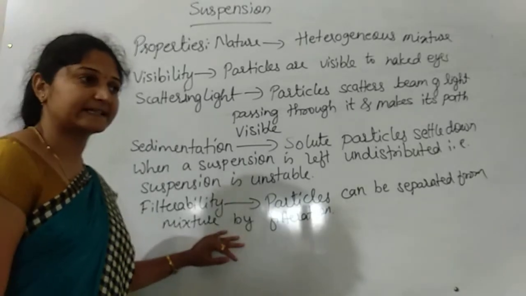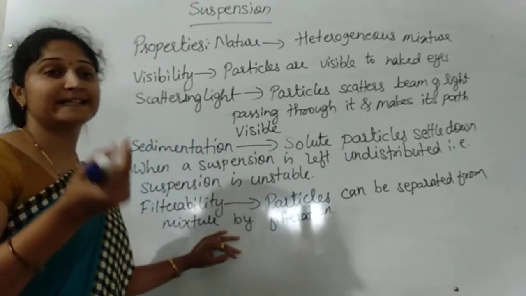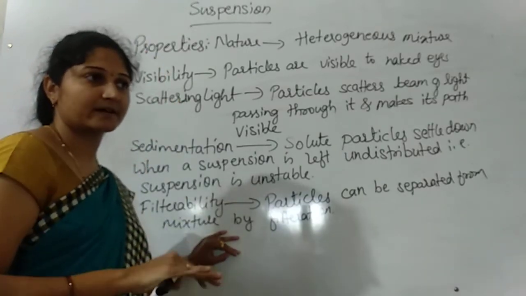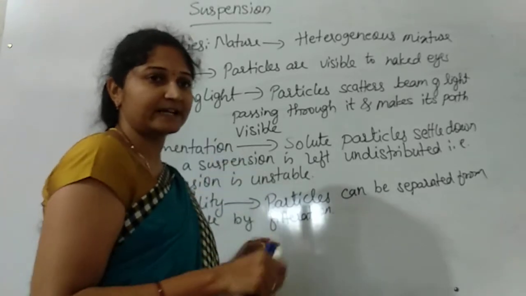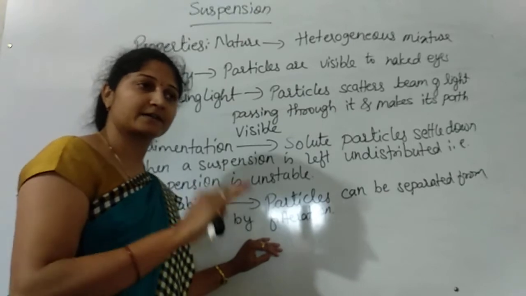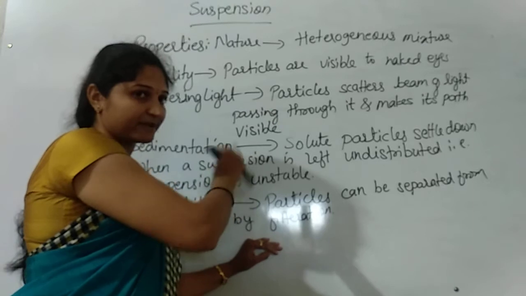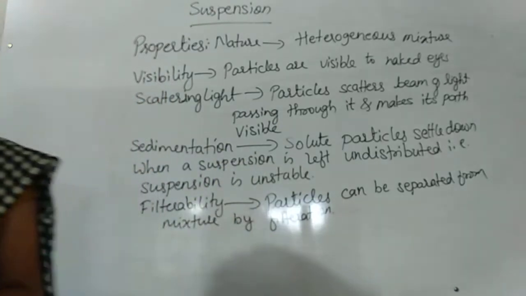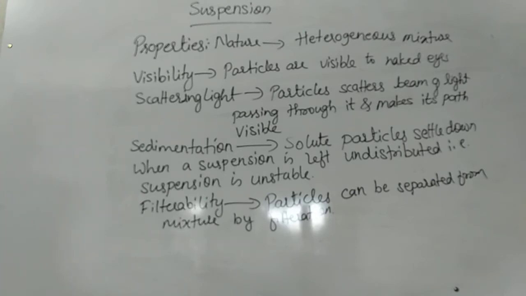You could have seen that when we filter tea, the tea leaves remain in the filter, and the tea leaves are separated. It is just for understanding, not an example for this. The example for this is the suspension of magnesium hydroxide in water.